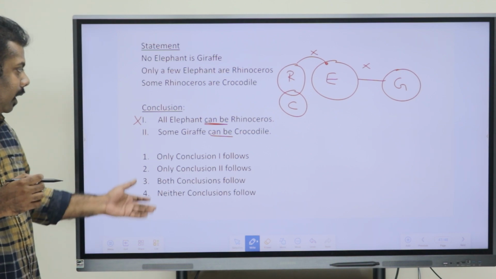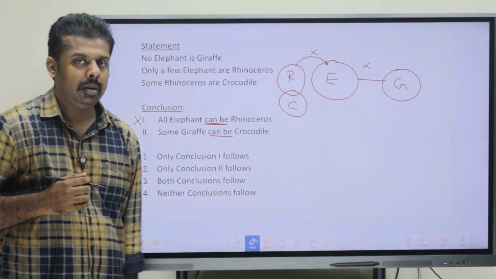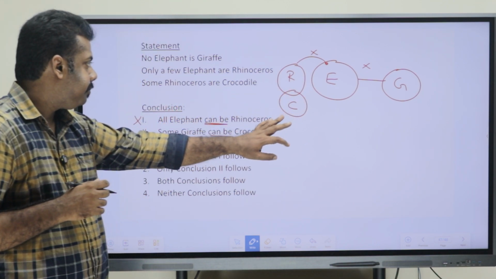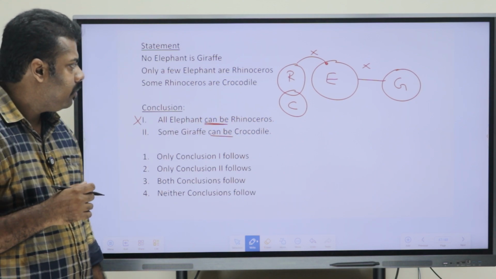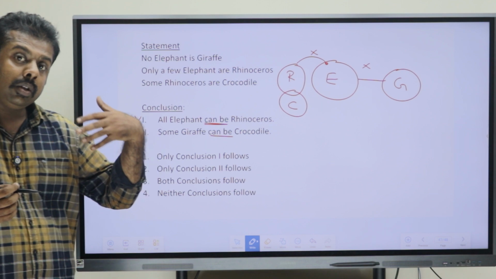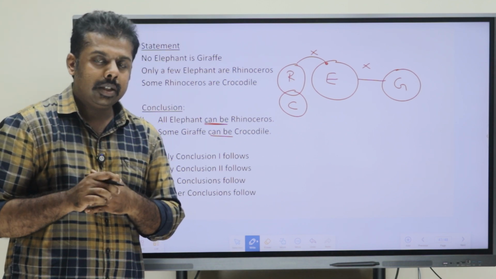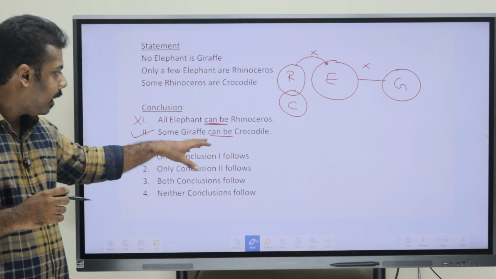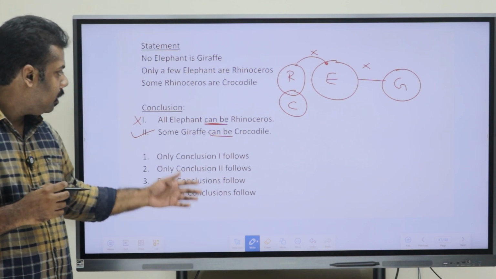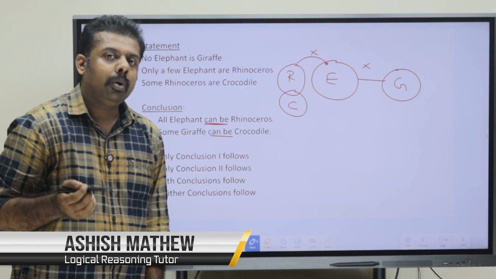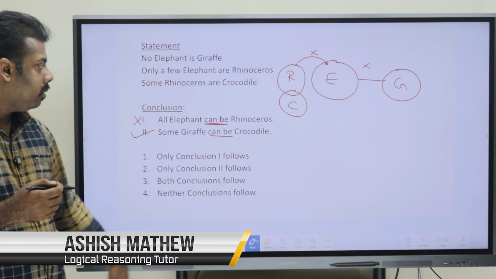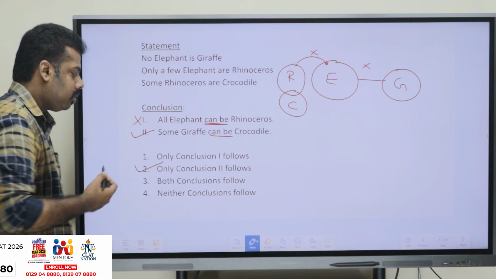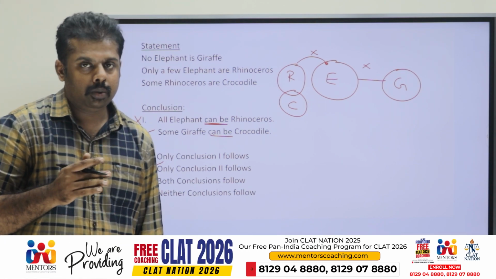Now, moving to the second conclusion, some giraffe can be crocodile. That is also a possibility. So, we can just look at giraffe and crocodile. As we see, they do not have a direct relation. So, if they do not have a direct relation, then obviously the possibility is right. So, that is why the second conclusion is right. So, the first one is wrong, the second is right. So, which is our option here? Our option has to be the second option, that is only conclusion 2 follows.